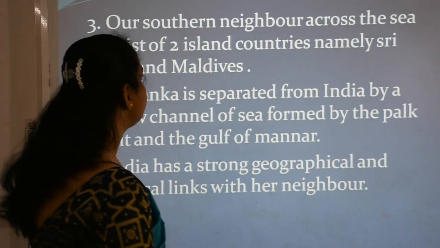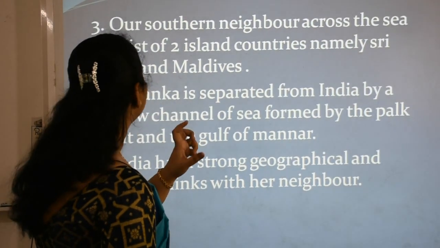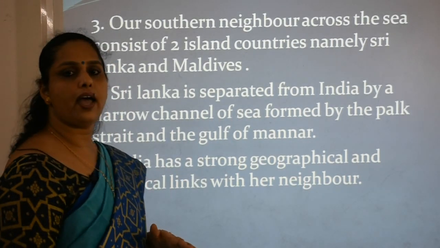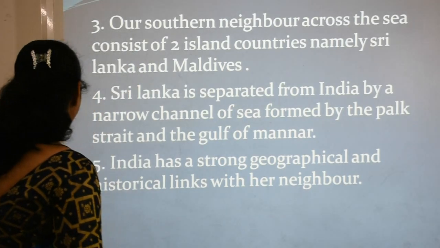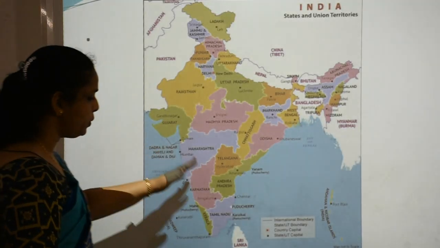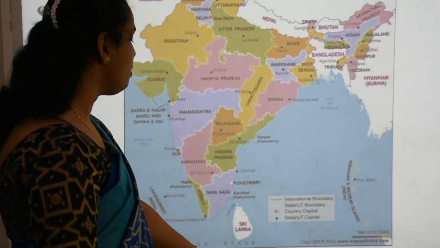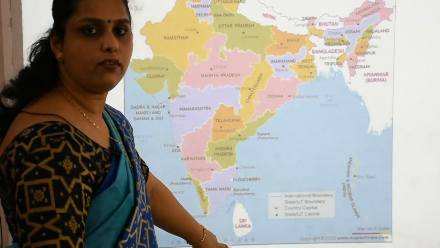Now our next point is, the southern neighbor across the sea consists of 2 island countries, namely Sri Lanka and Maldives. When we move towards the southern area, we have Sri Lanka and we have Maldives also. So these 2 countries are our neighbors in the southern area.